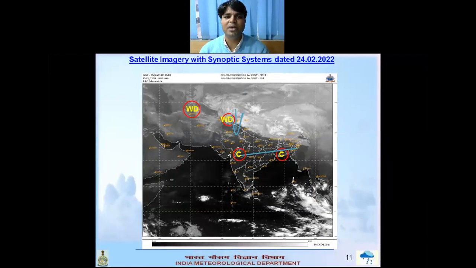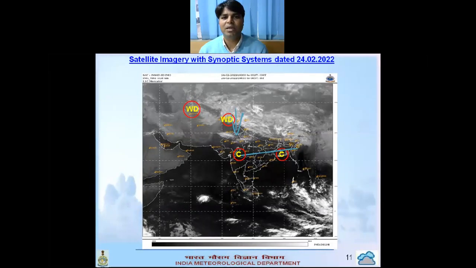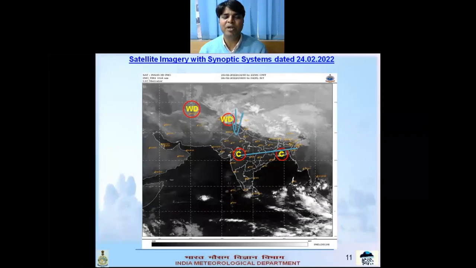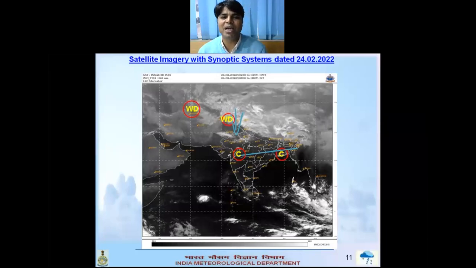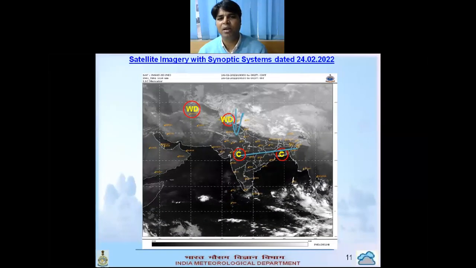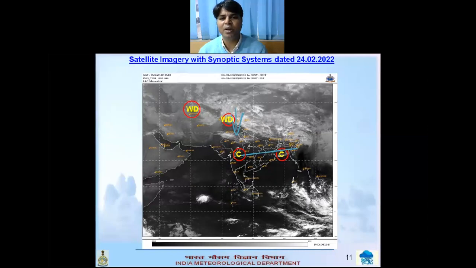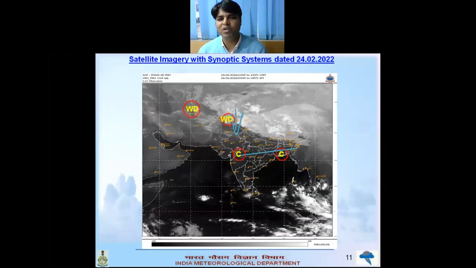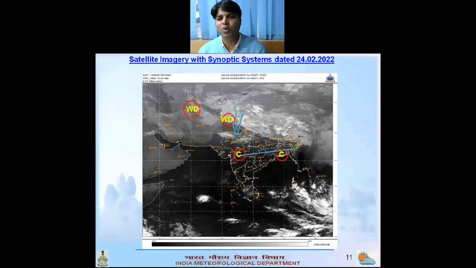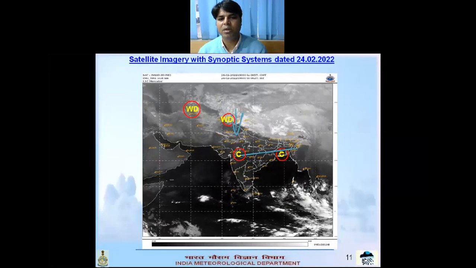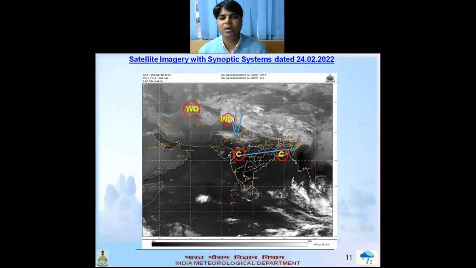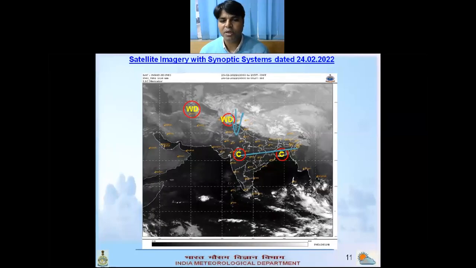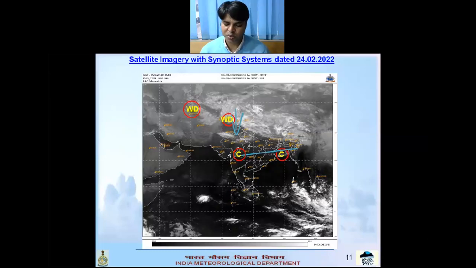Here we can see 2 WDs. One is over northeast Afghanistan at mid-troposphere level, and another over Pakistan and Jammu Kashmir at lower troposphere level. And one cyclonic circulation lies over West MP at lower level. From this, one trough is also running from West MP to Nagaland across southeast UP, Bihar, Jharkhand and GWB, which will cause good rainfall over East India during the next 2 days.